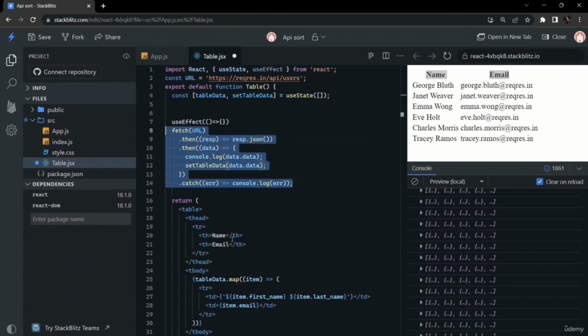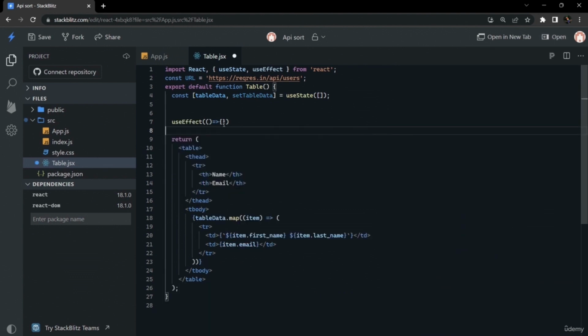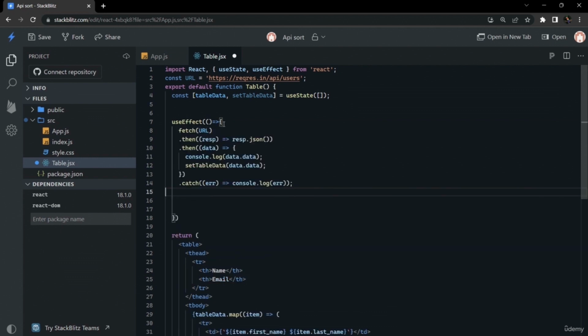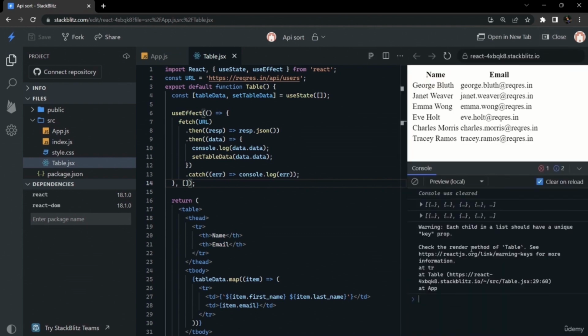It is not letting us copy this code because the browser is hung, so we close that sidebar, and now we can copy it, and we will paste our entire code inside of this useEffect, and we will pass the empty dependency array. So it will load just once.